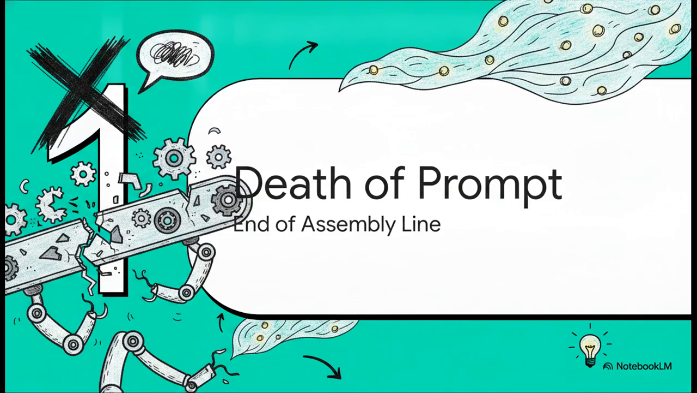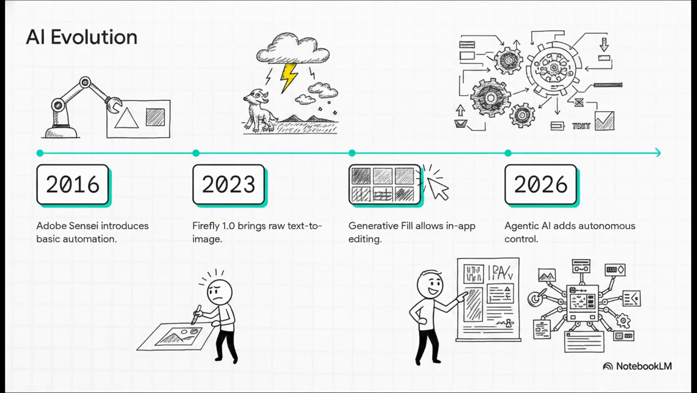All right, part one, the death of the prompt, or as I like to think of it, the end of the assembly line. Just look at the timeline here. The sheer speed of this technological leap is, frankly, staggering. Back in 2016, Adobe Sensei gave us basic automation, like selecting a subject. Then in 2023, Firefly 1.0 dropped and gave us raw text-to-image generation. A year later, in 2024, generative fill brought all that magic right inside the Photoshop canvas itself. But now, here we are in 2026, dealing with agentic AI.